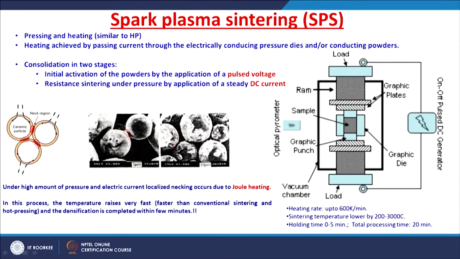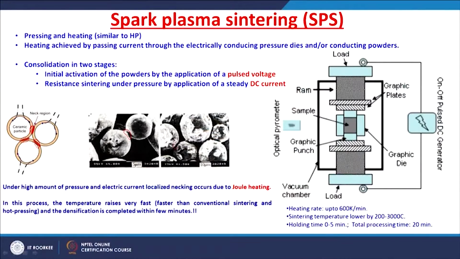In this process, the temperature rises very fast, and this temperature rise is at the contact where necking is happening. At that contact, there is a very high temperature. That means you will have a high temperature at those places where you require it, right. So, in this process, the temperature rises very fast, faster than conventional sintering and even hot pressing, and the densification is completed within a few minutes.